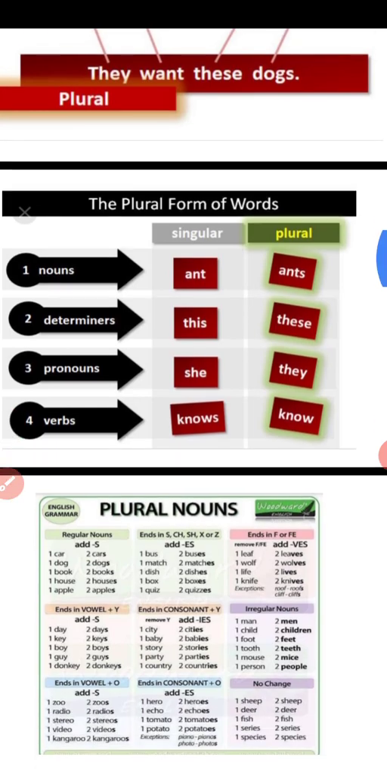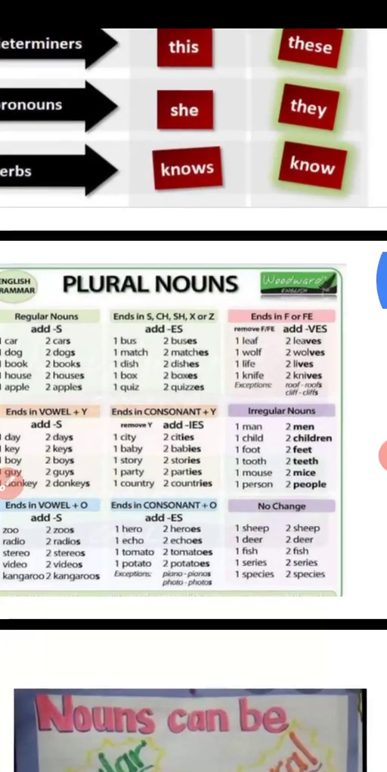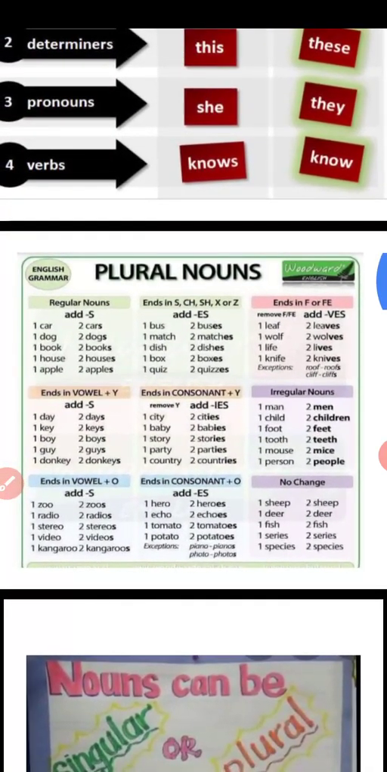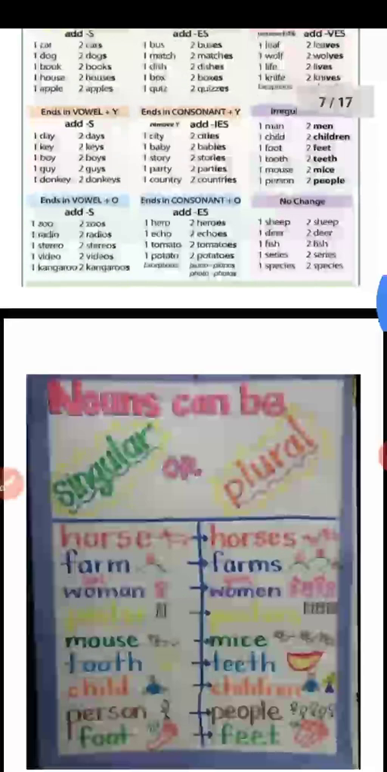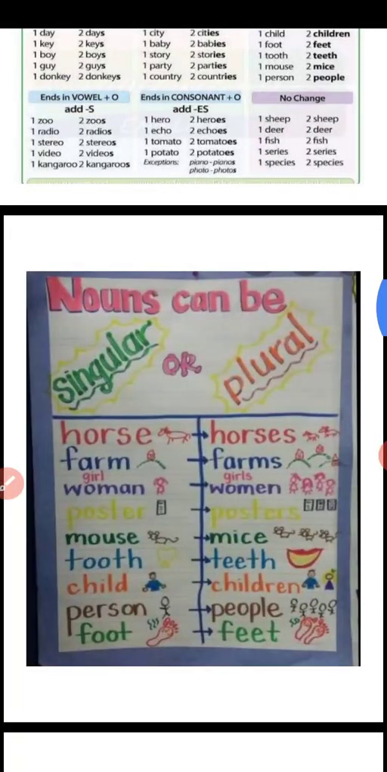Okay, and before you do the exercise, you should go through this slide. Here I have given the rules for the numbers, that is singular and plural. Please go through all the things, then you move to the exercise. Okay, the next slide is, noun can be.